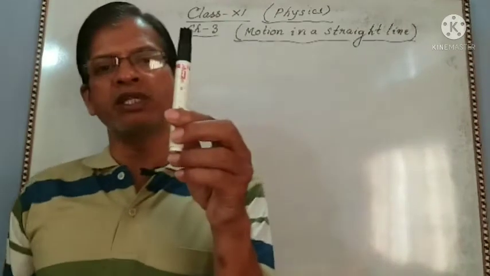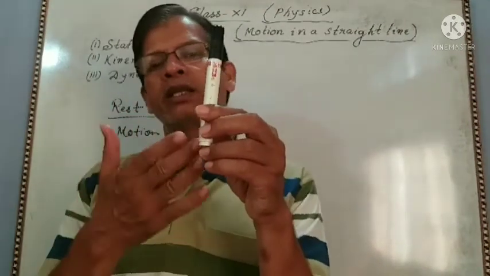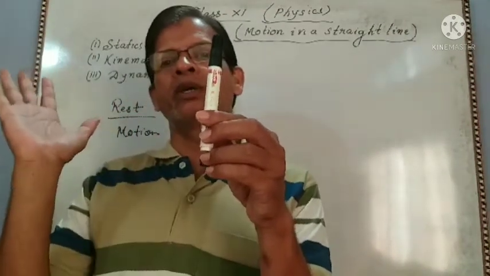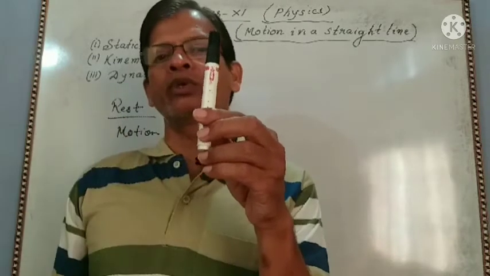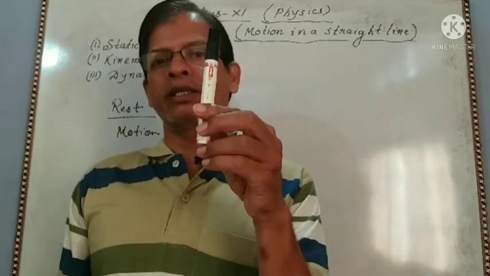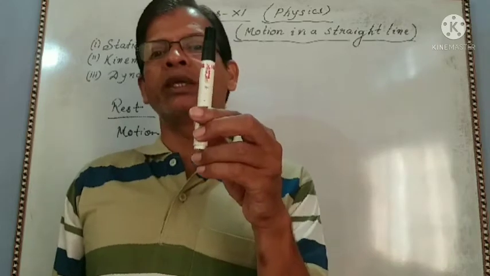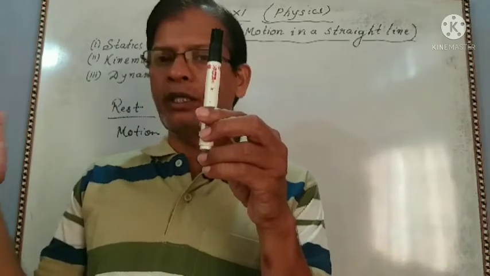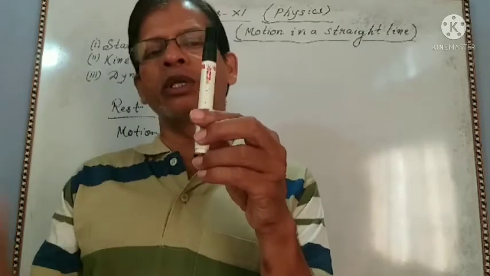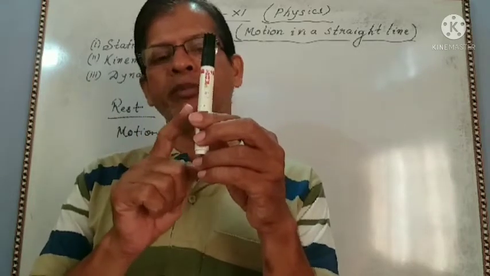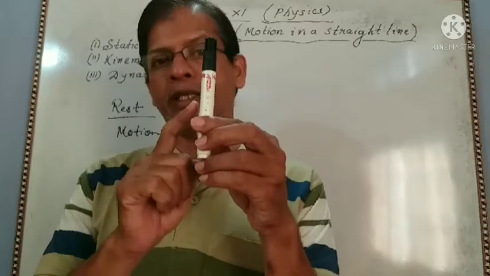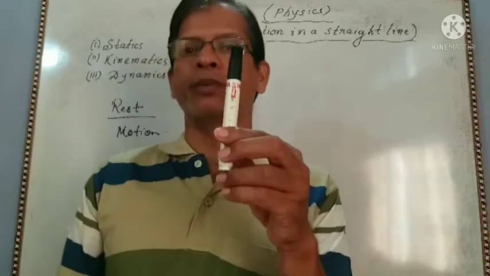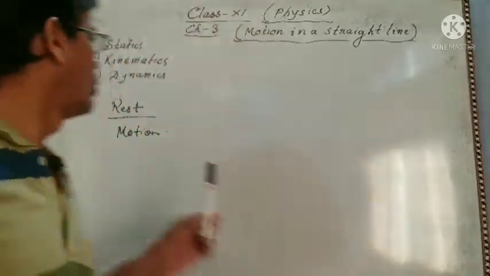Suppose it is placed here and it stays here. Time is going, it is not moving. So this is rest. With time, if with respect to the surrounding it does not move, that means the body is at rest with respect to the surrounding.